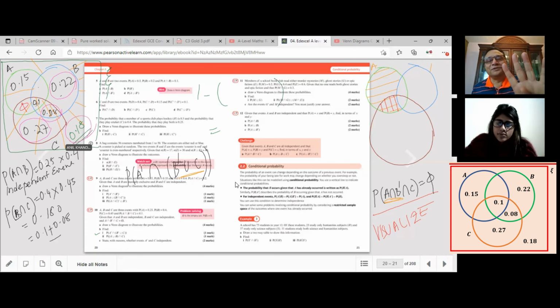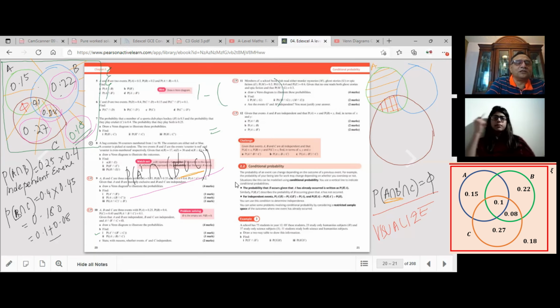These four quantities will be added to get the answer for the probability of not A intersection, not B union C. This right A is what we are now looking into. Is that okay? So those four are circled. But why is 0.22 included? Because it is outside A. Oh, sorry, that should not be included. You're right.